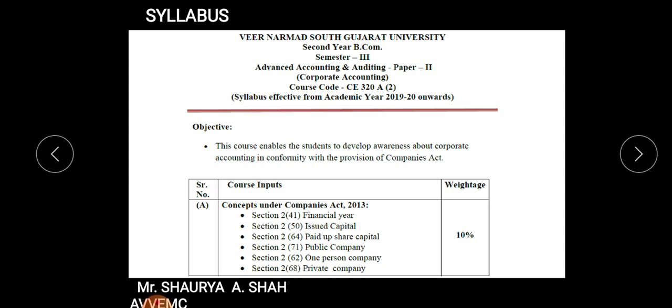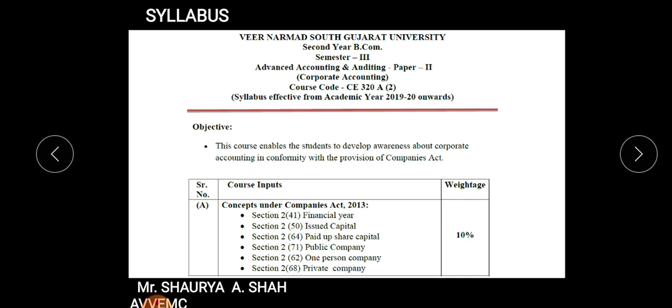A very small chapter, you need to study only 6 to 7 concepts according to the Companies Act. The weightage is 10%. What will you study? You will study what is financial year. So if I ask you very quickly, can anyone tell me the financial year? Yes, you thought it right. It is from 1st April to 31st March, particularly in India, we can say, right? So what is financial year, and what types of financial year are there for various companies and various businesses, that we are going to study.